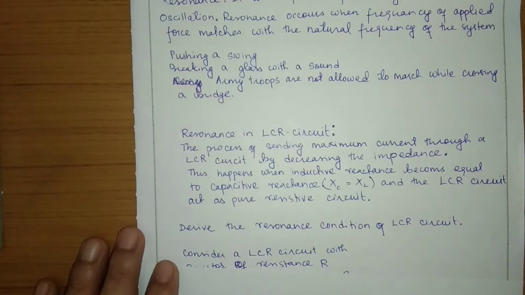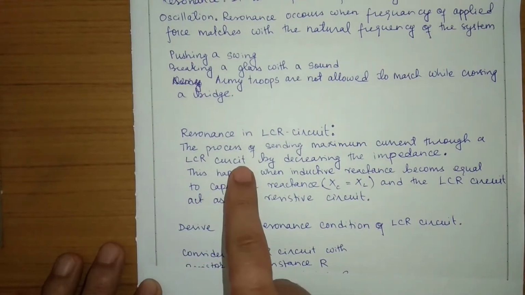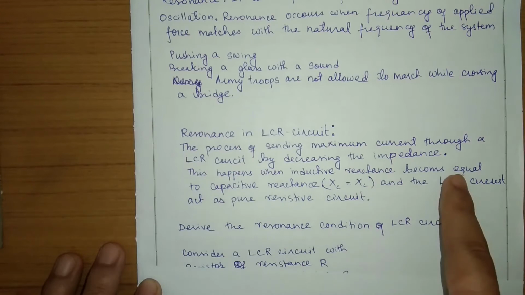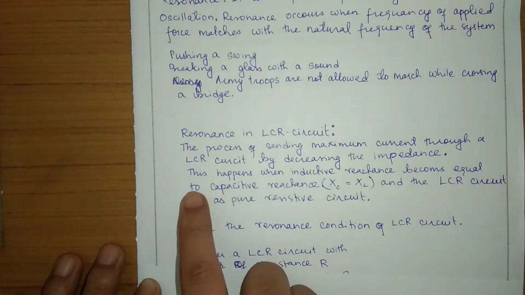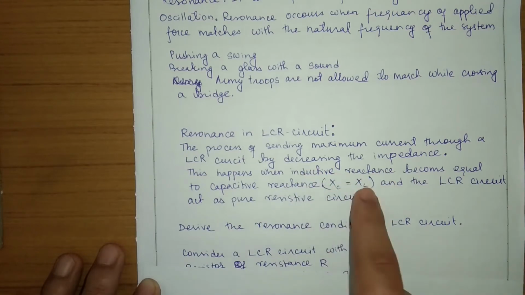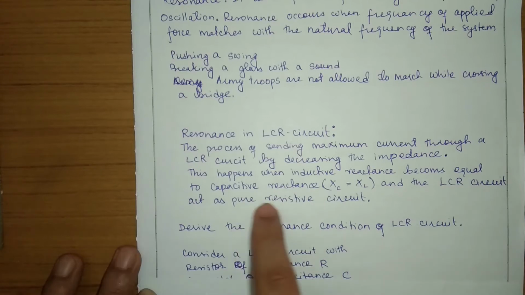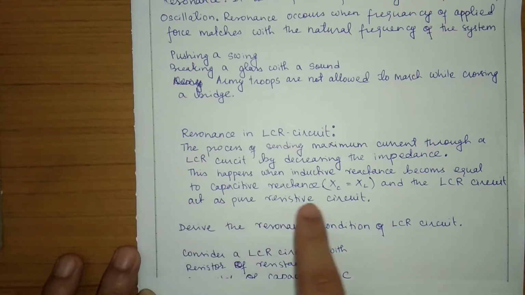In the LCR circuit also we get resonance. So let's see what this is. In a resonance circuit, when the current through the circuit is maximum, at that time we say the circuit is in resonance condition, and this happens when inductive reactance XL and capacitive reactance XC become equal and the circuit acts as a pure resistor circuit.